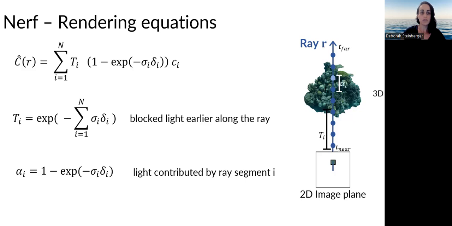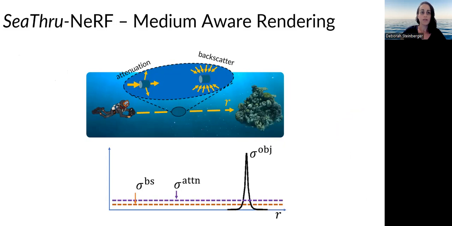However, these equations do not take into account the characteristics of the medium, particularly the additive signal contributed by the medium itself, aka the backscatter. As a result, it is not surprising that NeRF in its current formulation exhibits limitations when it comes to handling scattering media. In our research, we have made significant progress by developing a medium-aware NeRF model that not only models the objects in the scene, but also considers the properties of the medium between these objects and the camera.